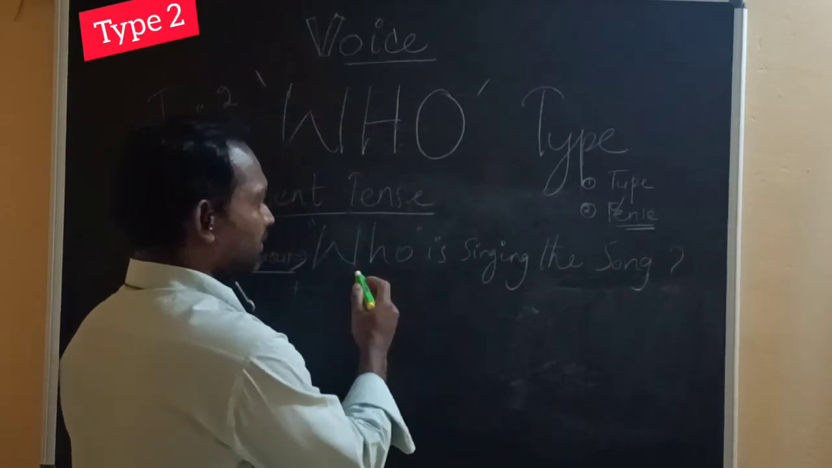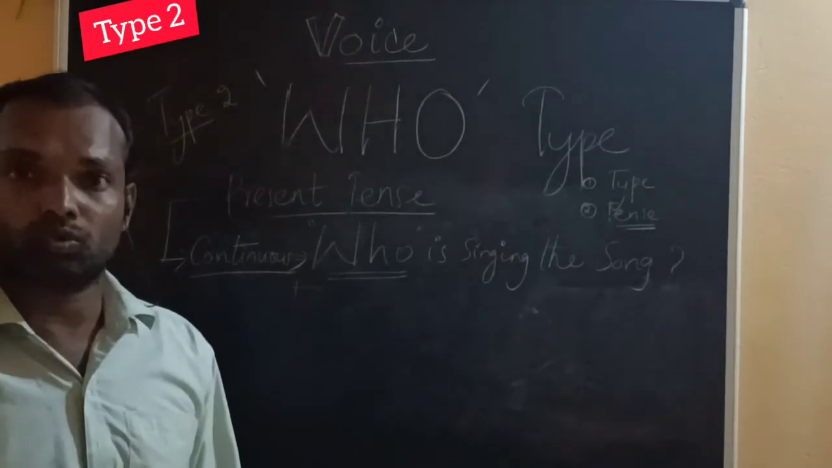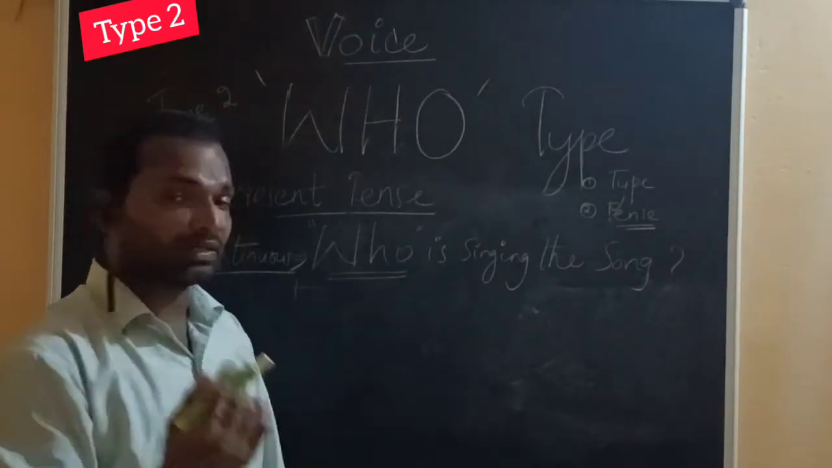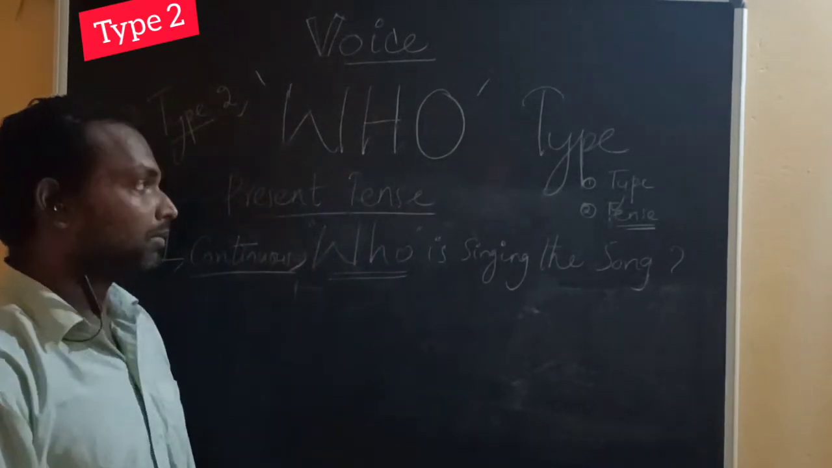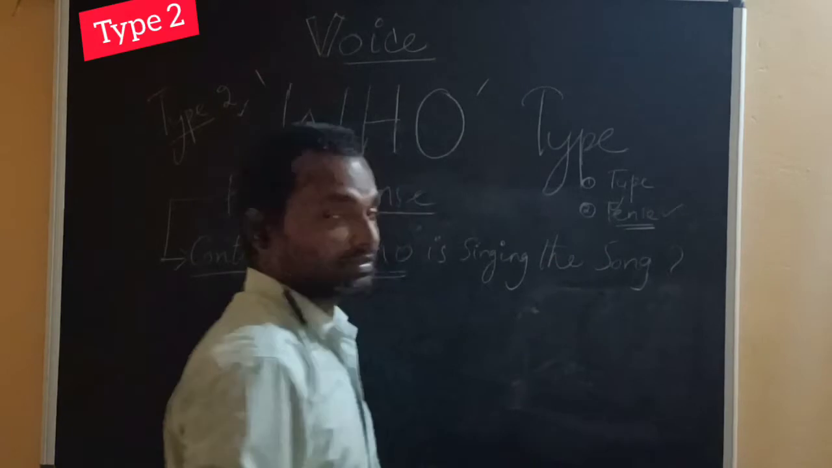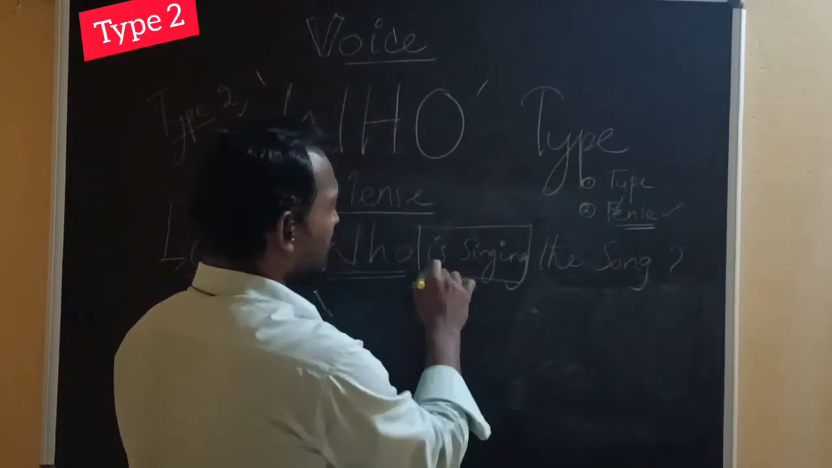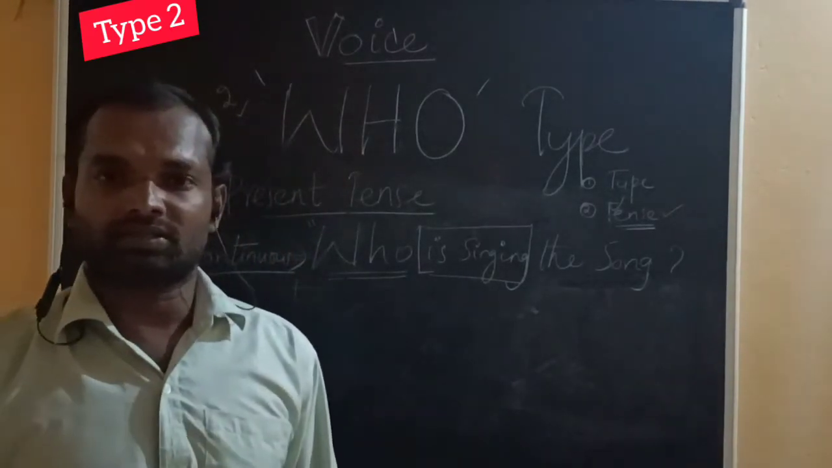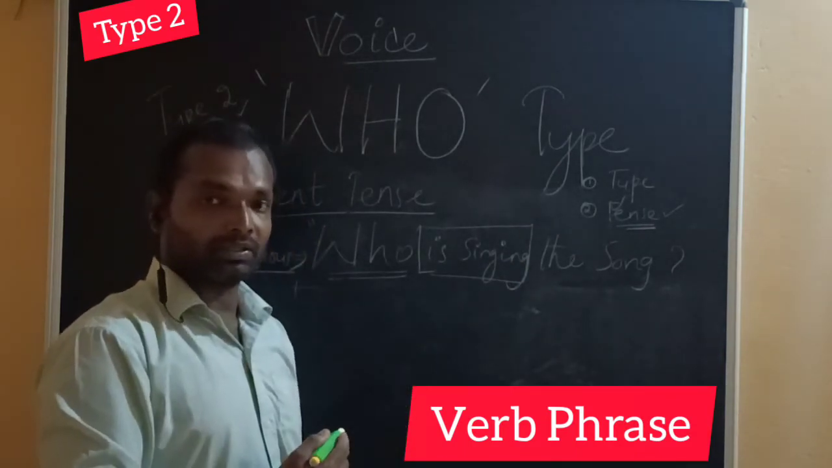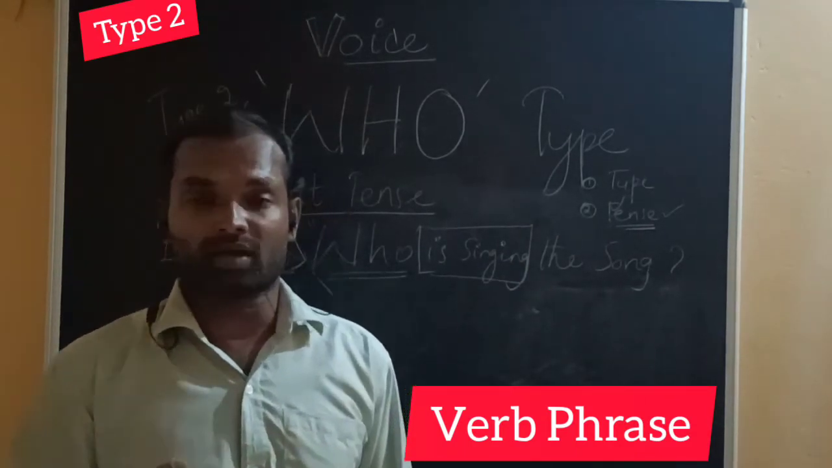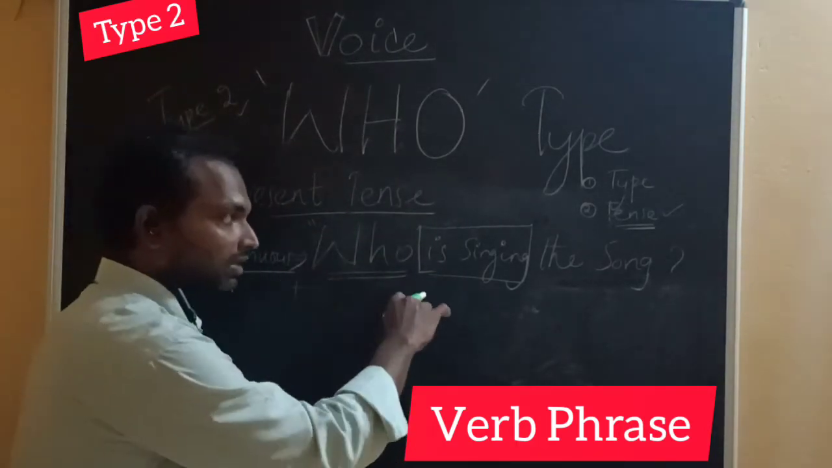What is the type? Who type, because it starts with the word who. WH question, who. So identifying the type is easy. But you should identify the tense of the sentence. The tense of this sentence is singing. How do you identify the tense of a sentence? By the verb pattern, by the verb phrase. So this is in continuous tense.